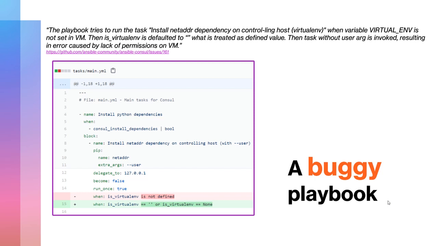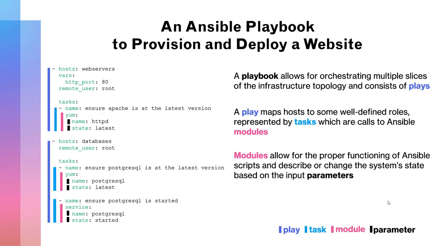To give you more context, this slide shows a simple example of a buggy playbook, which is the name for referring to a configuration file in Ansible. As can be read from the issues and the highlighted code, a wrong condition at line 15 causes the code to fail. It is worth noting that this work focuses on Ansible, as it is the most common infrastructure as code language on GitHub and in industry.